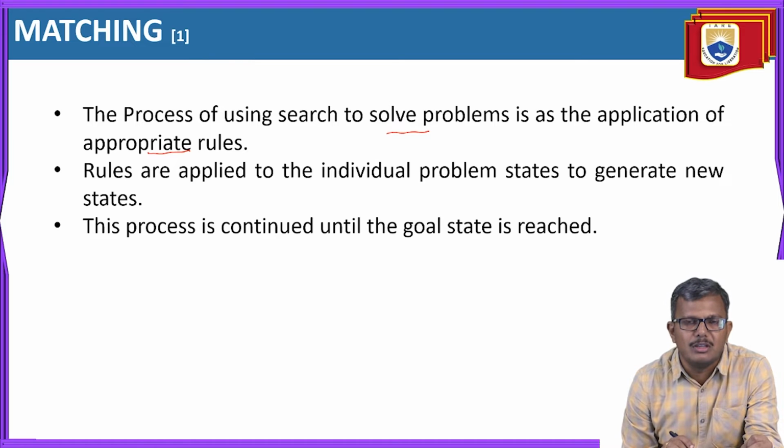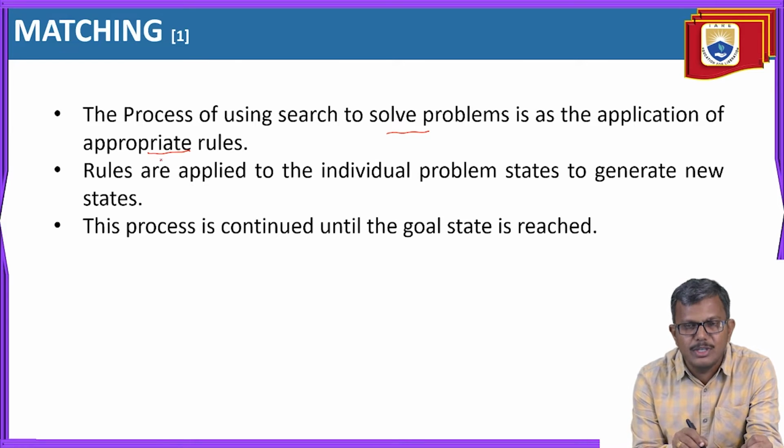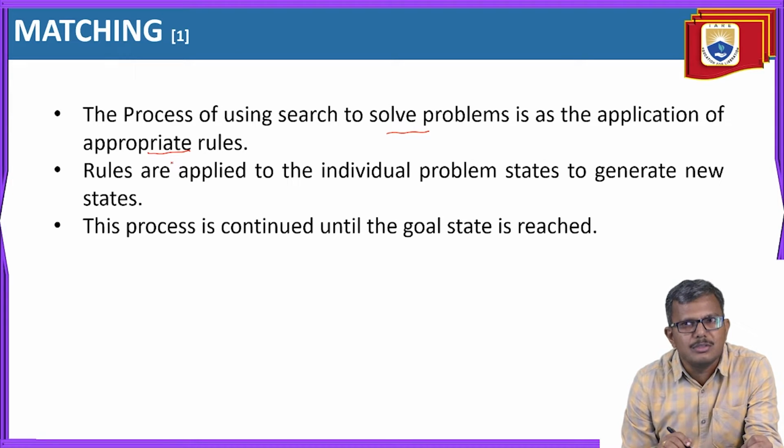is also very important. I'm repeating, if you are selecting a wrong rule, means if you are applying a wrong rule to the particular state, then it will not make you move towards the goal state. Your path may lead to something else, some other point. So being a human or being an AI program, the search technique's responsibility is to identify the appropriate rules from the given list of rules, and then apply them to change its state. So during this process, our primary duty is to identify the appropriate rules.